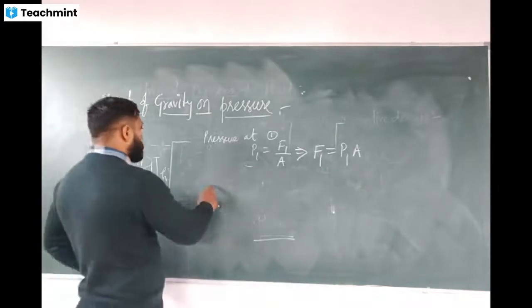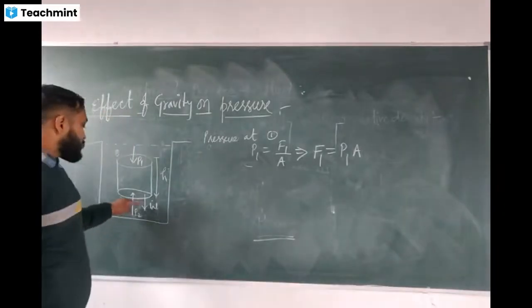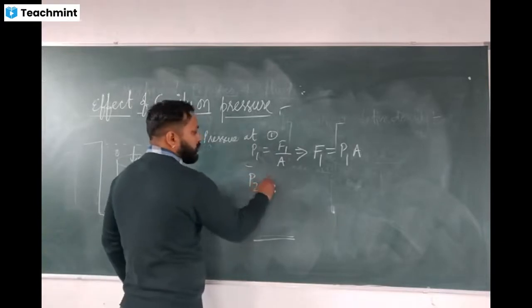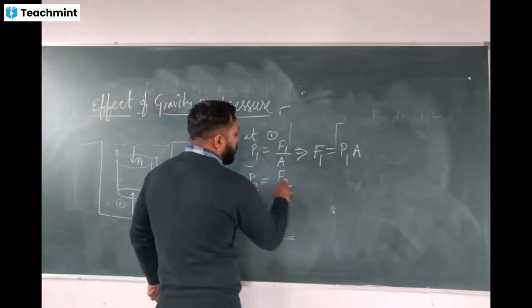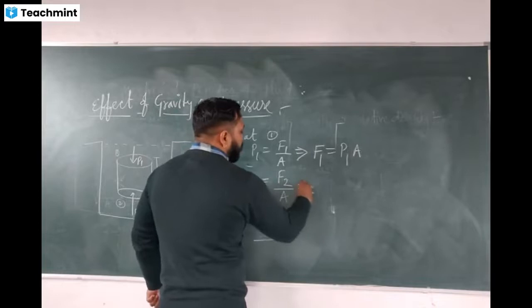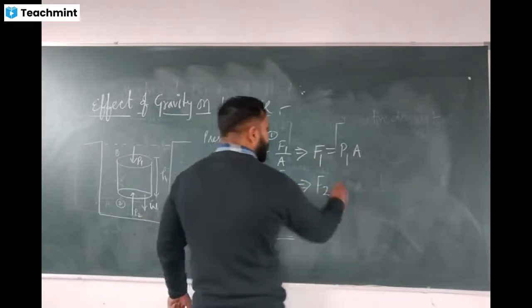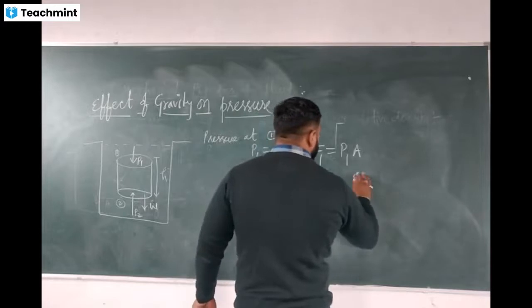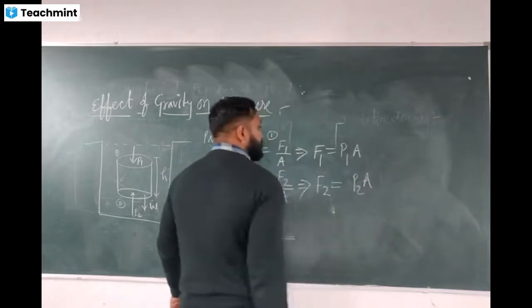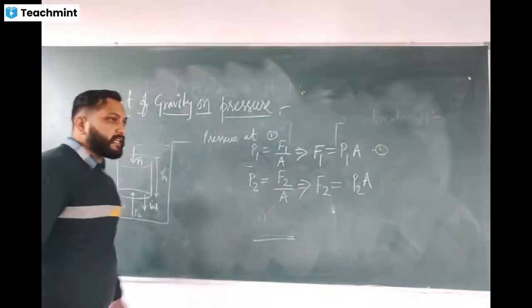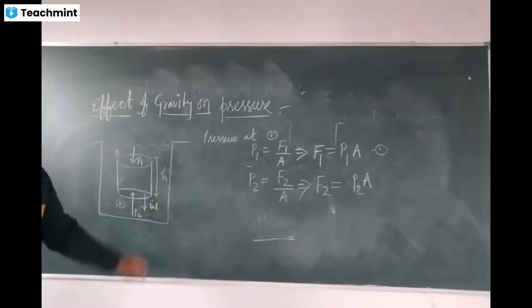In the same way, the pressure that surface 2 will exert is P2, and P2 equals F2 upon A. From here we can also find the force: F2 equals P2 into A. This is the downward force, and this is the upward force that the container is exerting.